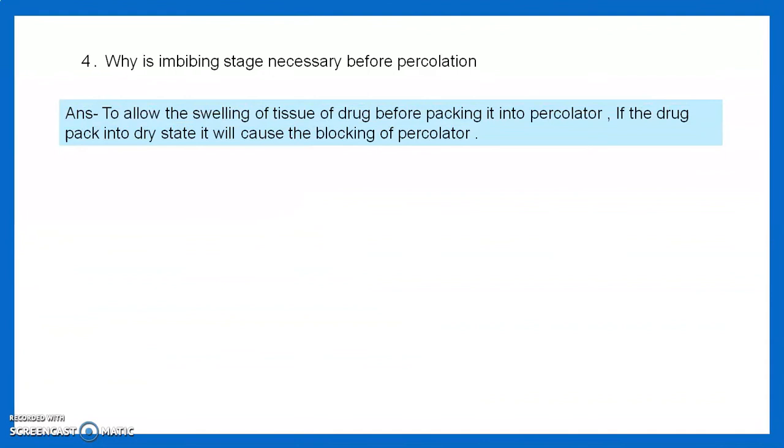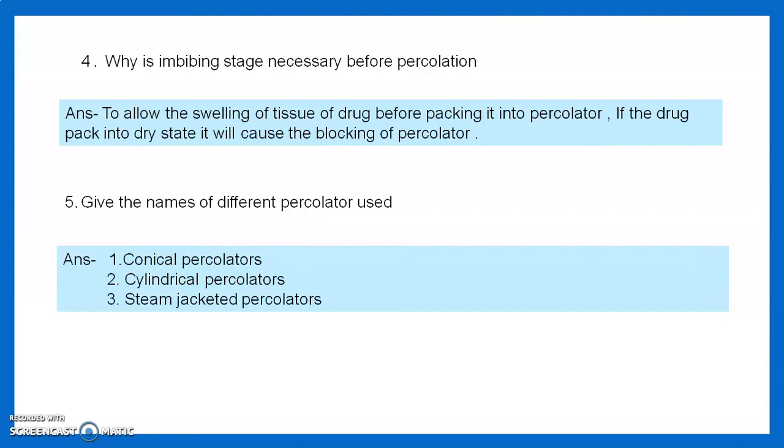Then the next question is, why is the imbibing stage necessary before percolation? To allow the swelling of the tissue of the drug before packing into the percolator. If the drug is packed in a dry state, it will cause blocking of the percolator, so moistening of the drug is required. For that purpose, the imbibing stage is necessary before percolation. Then the next question is, give the names of the different percolators used. These are conical percolators, cylindrical percolators, steam jacketed percolators.